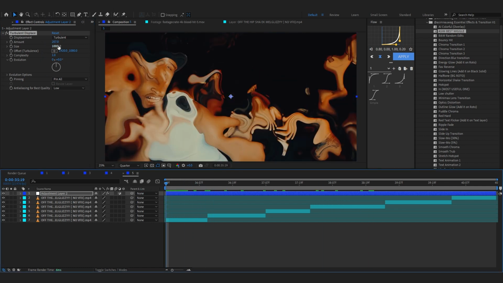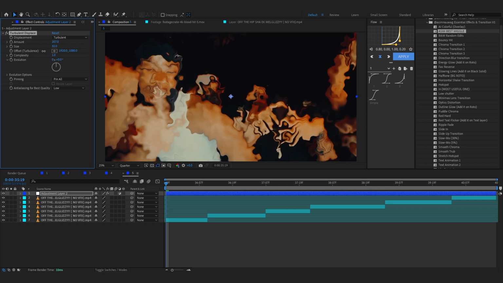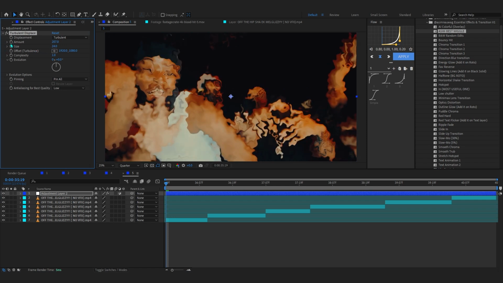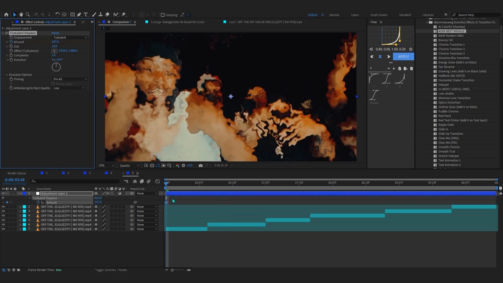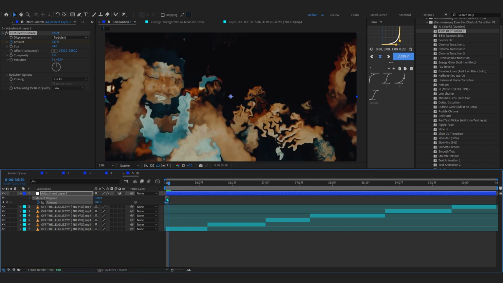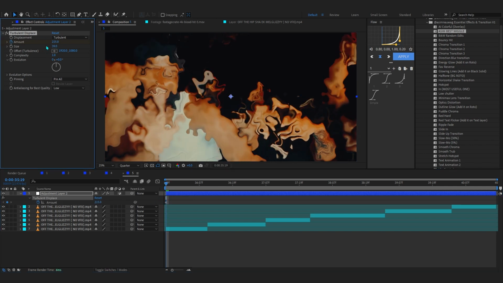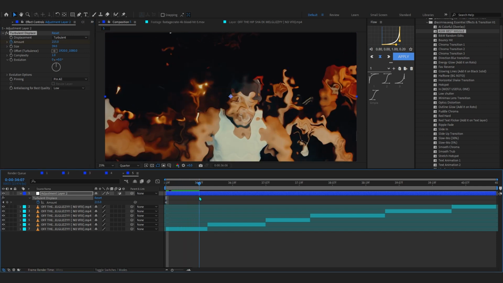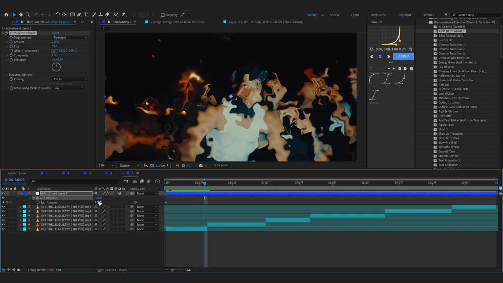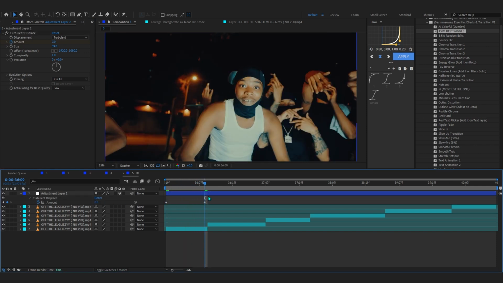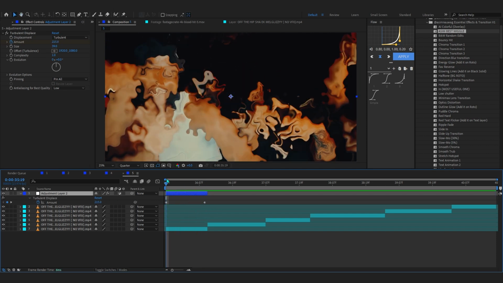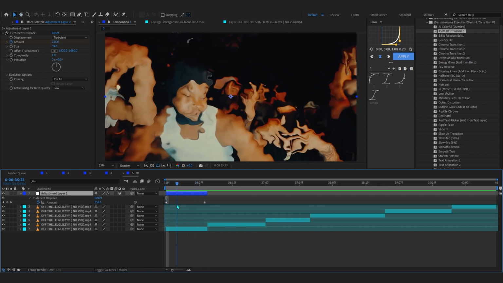Now in here we can lower down the size to around 33, and now hit the stopwatch in the amount. At the start of the clip make it like 200 or something. Maybe bring up the size a little, but as it goes to the end of a single clip, I'm just gonna lower it down to 0 and trim this adjustment layer as well. Then if I play through, it is a simple turbulence keyframe.